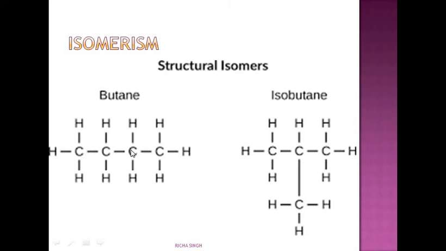This is a linear structure, with 4 carbon attached to 10 hydrogen. But here, what is happening? It has become isobutane. Why? Because it is not a linear structure. The structure has become branched. So these are known as isomers, and the property is called isomerism.